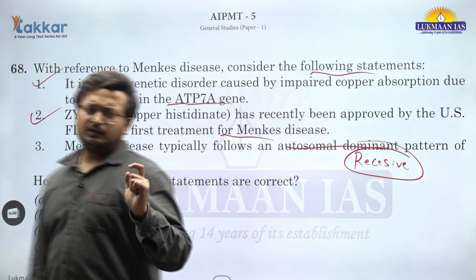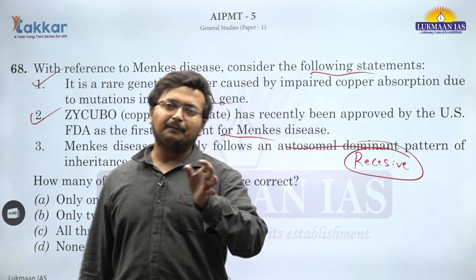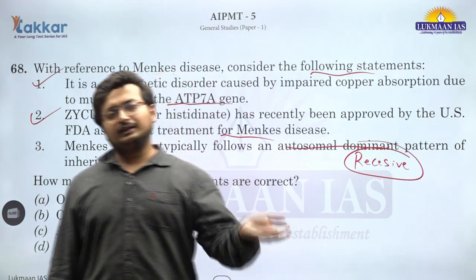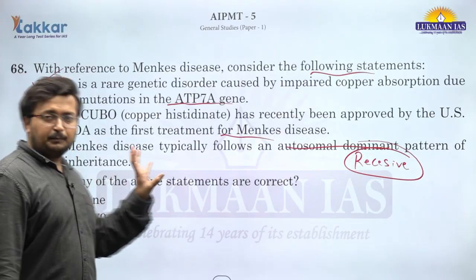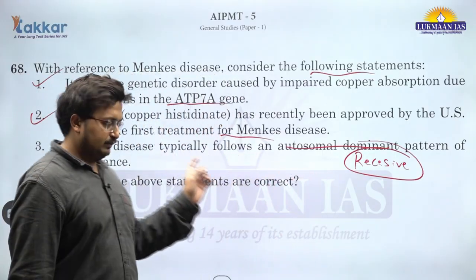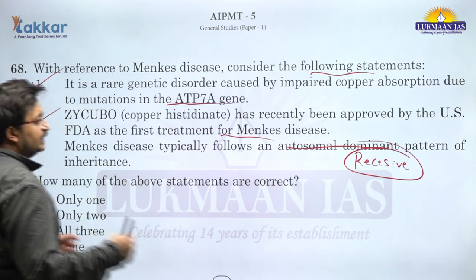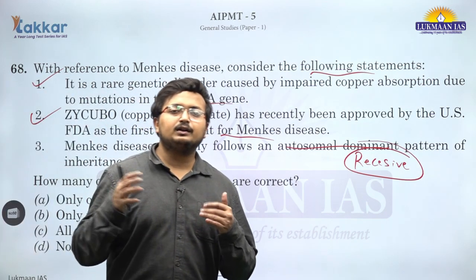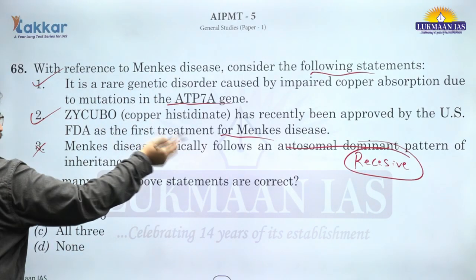So obviously it is technically not threatening, because if the mating happens with the correct particular thing, then it may get superseded by the dominant gene. However, if particular genetic defects are seen, then this particular drug has been approved by US FDA. It is related to copper absorption, inefficiency in copper absorption. This is incorrect. It is related to the recessive part.